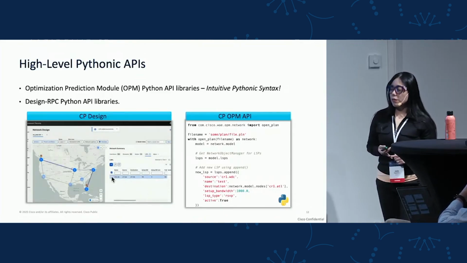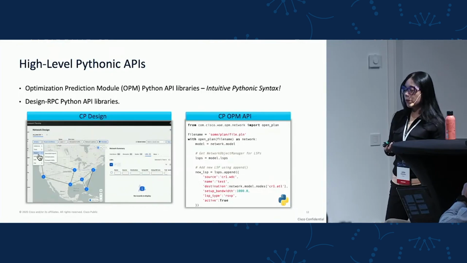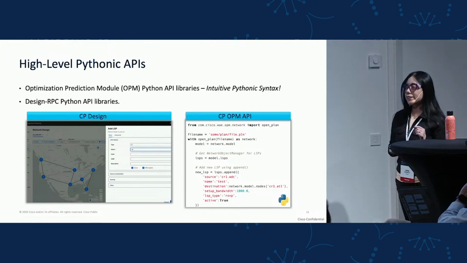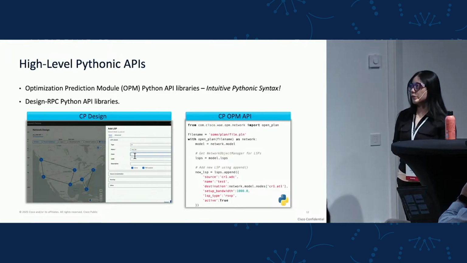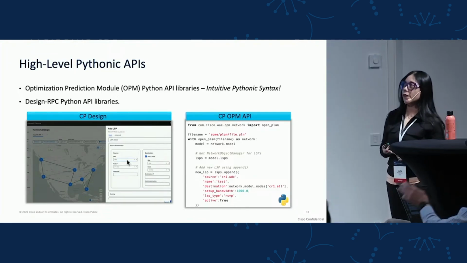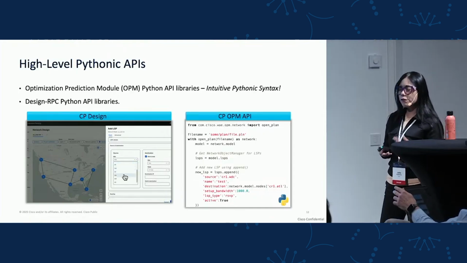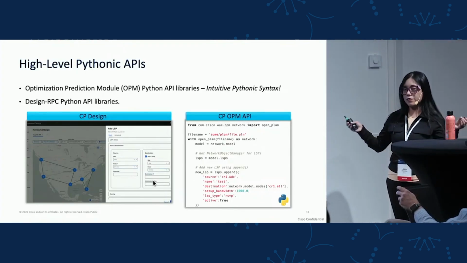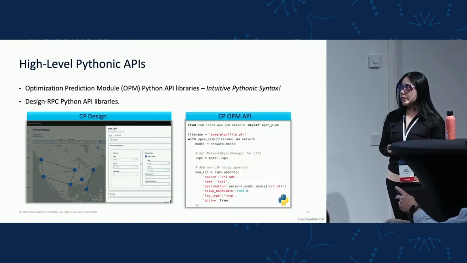And then this OPM API is a wrapper of another API that is called Design RPC API. This Design RPC API is a very native API. It has access to every single attribute in the model and also to every tool available in Crosswork Planning. A few characteristics of this API is that it requires a client-server connection. It uses an RPC mechanism.